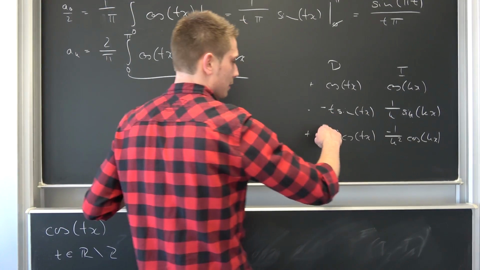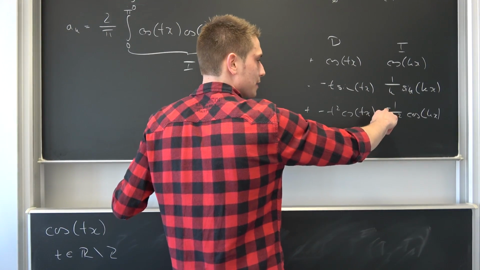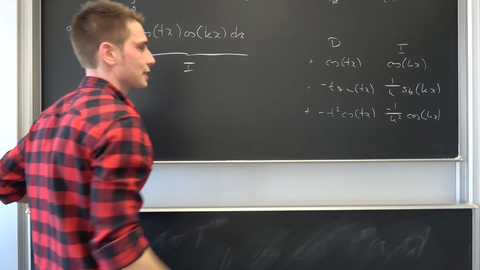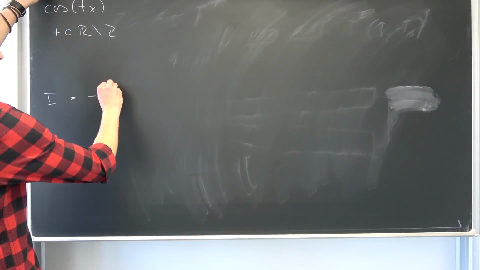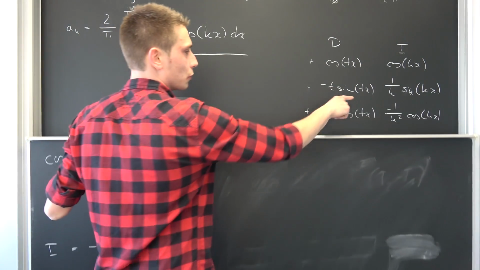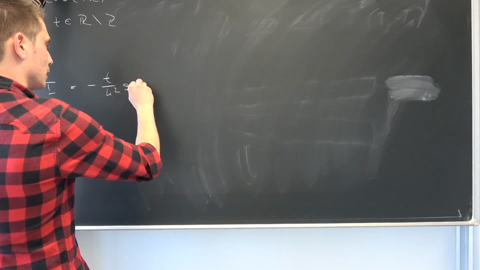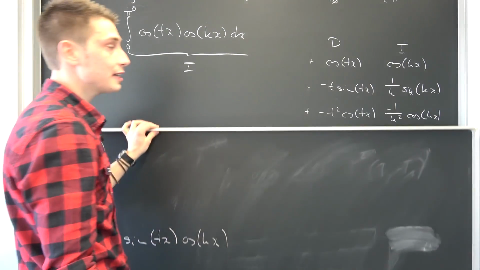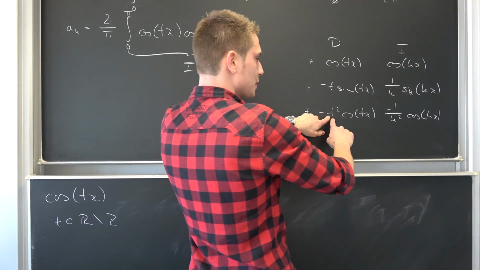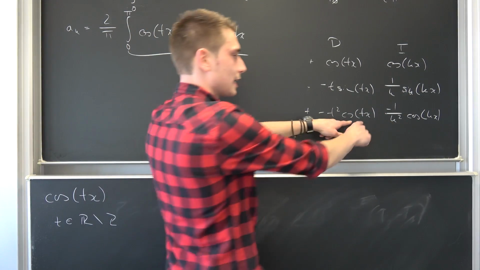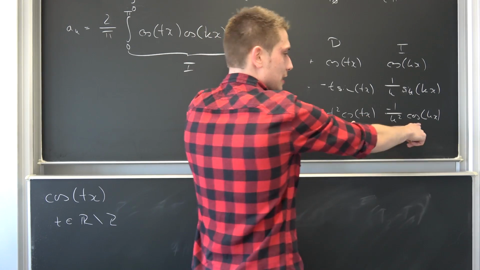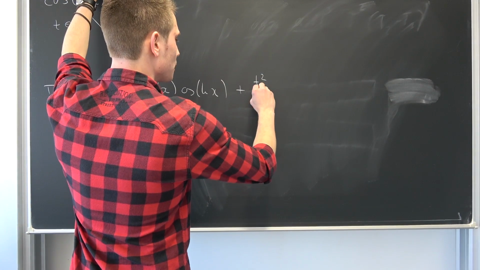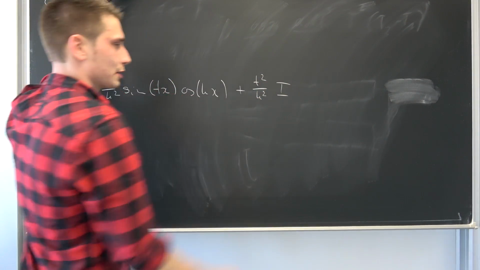Also we are going to multiply this together. This negative sign and this negative sign are going to cancel out, but we are going to have this negative sign right here. So overall this is negative. So this is negative t over k squared, and then we are going to have the sine of t times x times the cosine of k times x. Then, multiplying this together leaves us with positive t squared over k squared times an integral of this stuff. But this in itself is our I once again. So this is going to give us plus t squared over k squared times our I that we originally have.